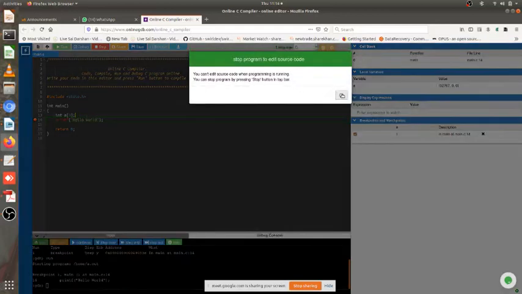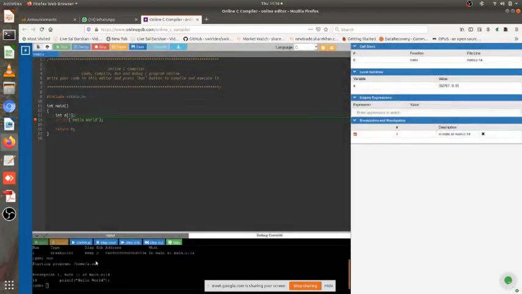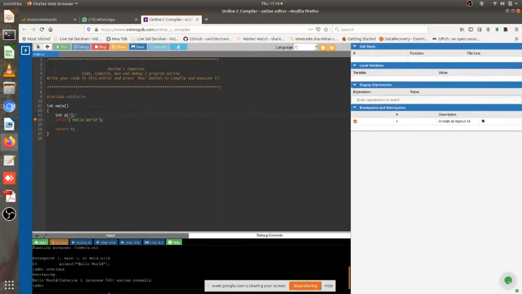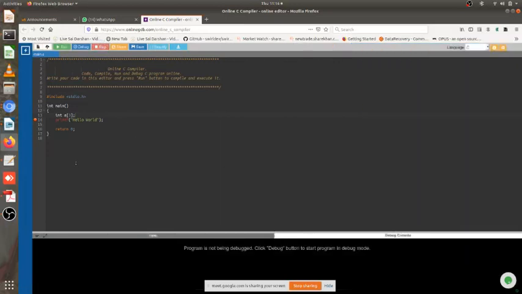Okay, so if I try to edit the code during the debugging mode, it will throw me an error. I should have tried this too. It's good that I made this mistake. Now I can continue the execution of the program. It will just print and go ahead. There is no problem. Okay, so it has printed and it has left the code. Now I can click on stop to stop debugging and go back. Right, so we have studied a few things today: how to work with GDB, and GDB is a good thing to practice. You will get to know a lot of things with GDB.